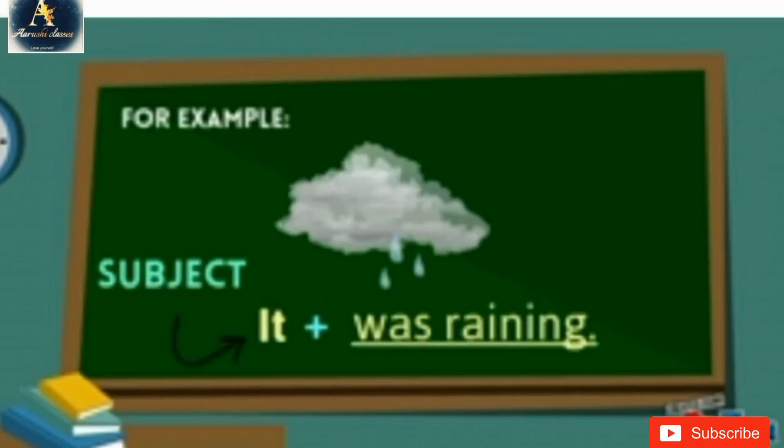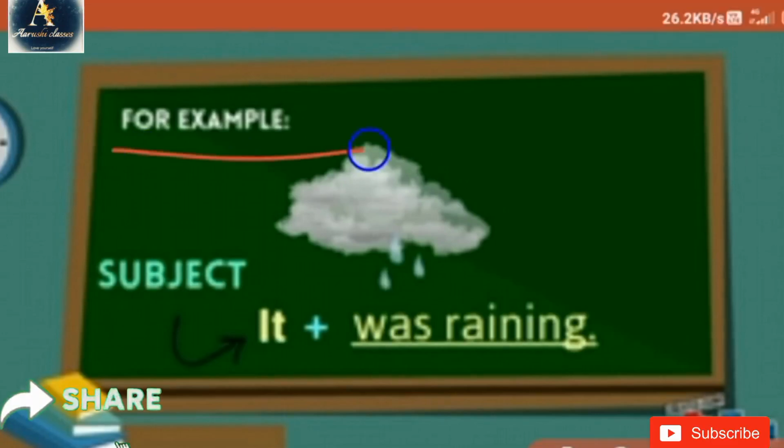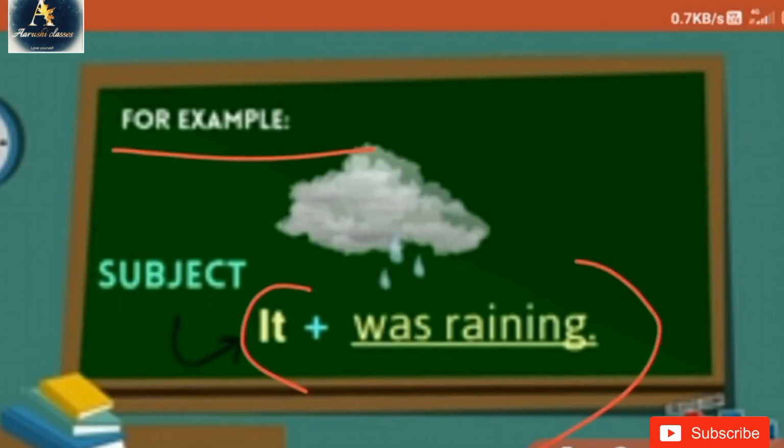Now, I have an example for you to understand it more easily. For example, here you see a sentence: It was raining. Now, you see, there is a subject, which is it, and this is a verb. Alright? So here you see the clause.